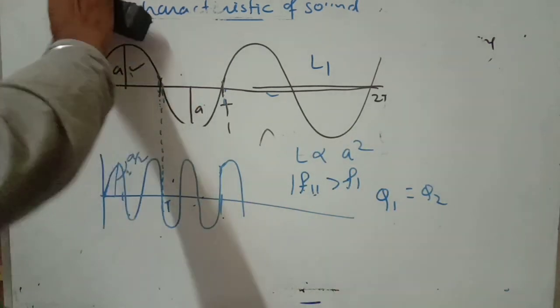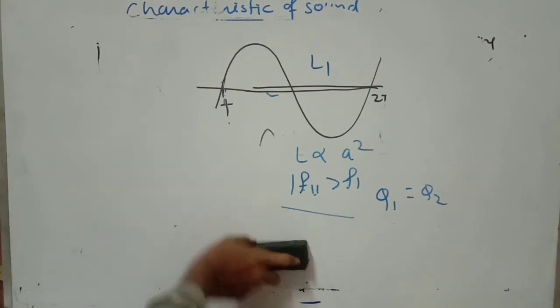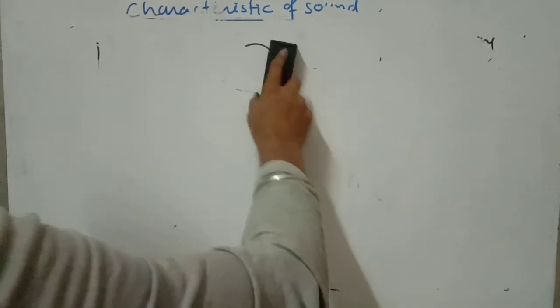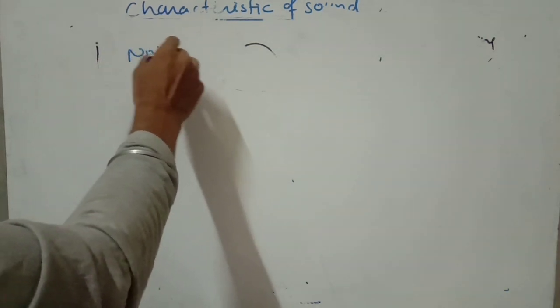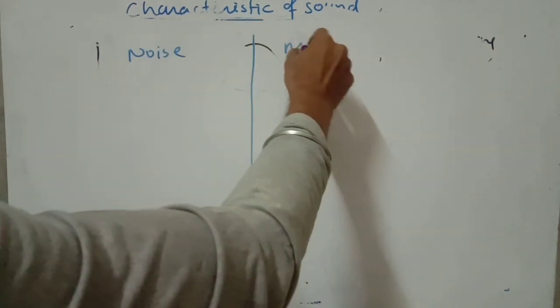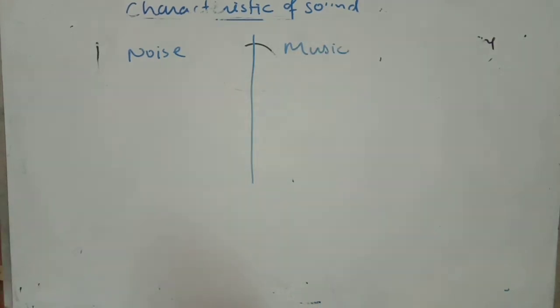Now the last question is very important. What is the difference between noise and music? So you can write here noise and music. Now you can differentiate very easily.